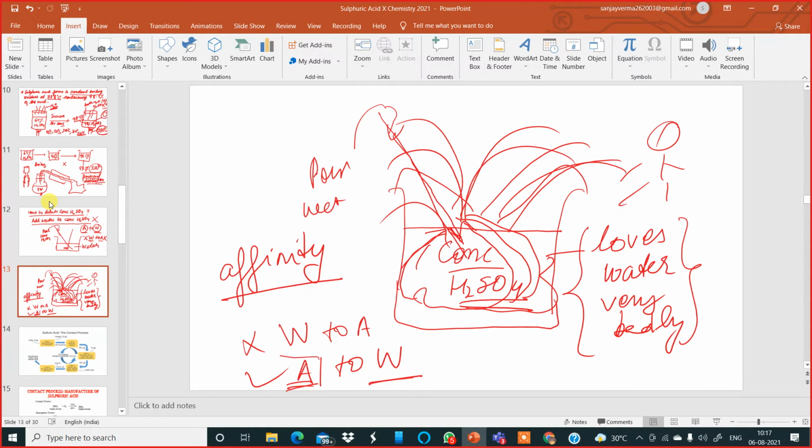In the English alphabet, A comes before W. So that's why write A first, and on this side write water, W, and write acid to water for dilution. For what? Dilution. Are you getting it? This is how you have to generalize. This is my method. I'm telling you all. You can make your own methods also to generalize so many things you are learning.